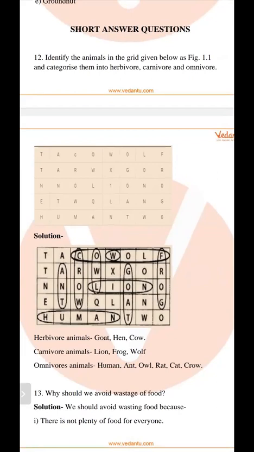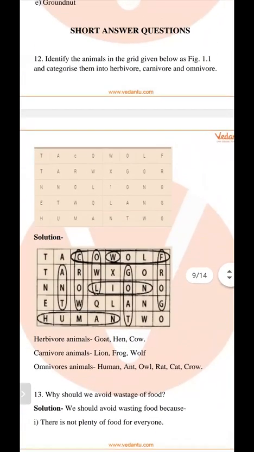And in the third column, crow. Crow is an omnivorous animal. And in the last row, third column, goat. Goat is a herbivorous animal. So you have to find all the herbivorous, carnivorous and omnivorous animals from the following table.